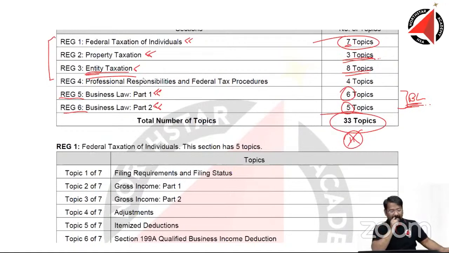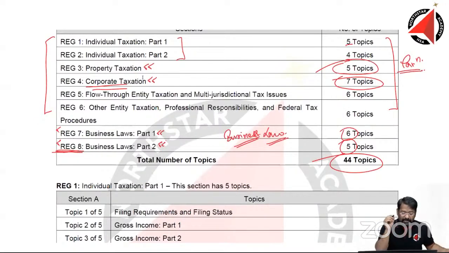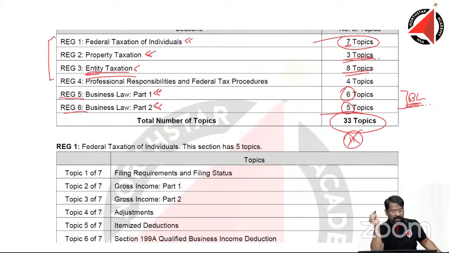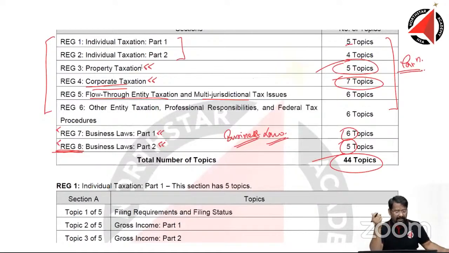All right. And I think what was flow through entity taxation and multi-jurisdictional tax issues, something must have got inside this as well. The C corporation, all of these are partnership, all of these are flow through entities and must have got into entity taxation. So the entire flow through entity, I don't think has got eliminated, just that it must have got into the entity taxation. So just a realignment is what I can think of.